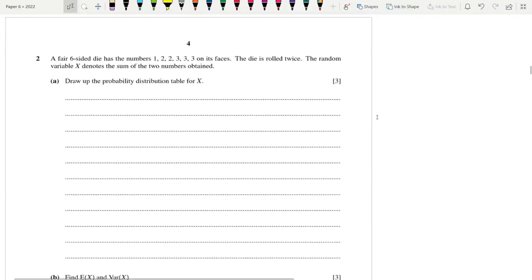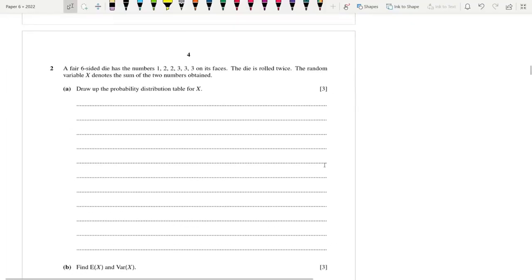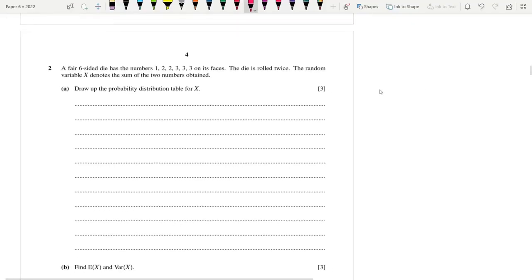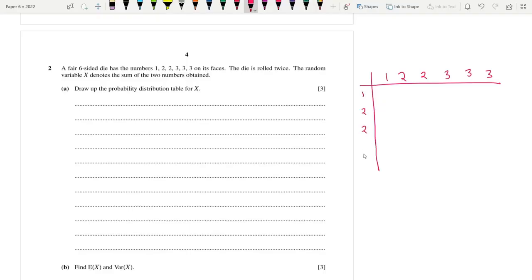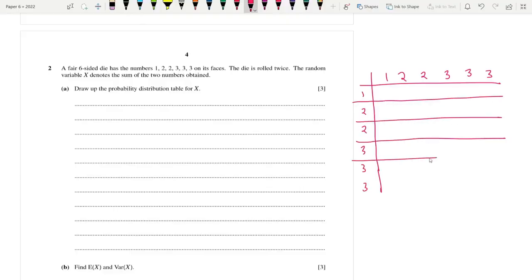A fair six-sided die has numbers 1, 2, 2, 3, 3, 3. It's rolled twice. The random variable x denotes the sum of the two numbers. For this type of question, you actually need to draw a table like this: 1, 2, 2, 3, 3, 3 along each side. We're basically looking for the sum essentially.